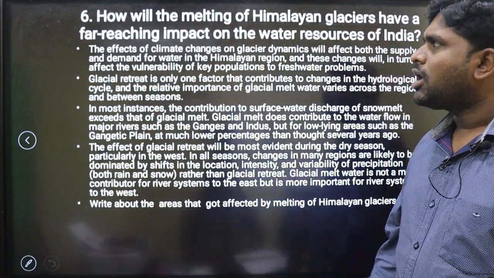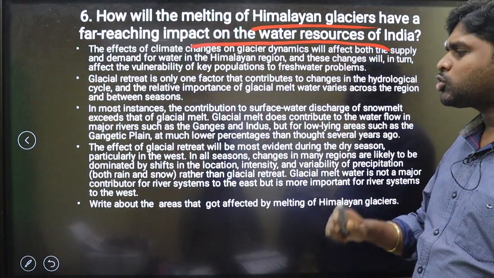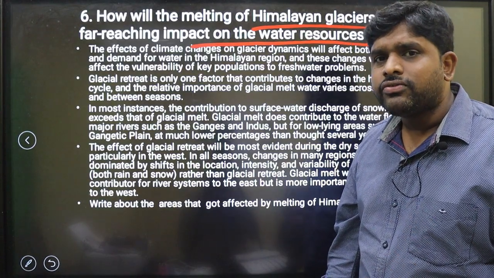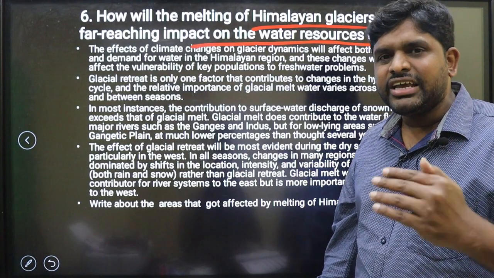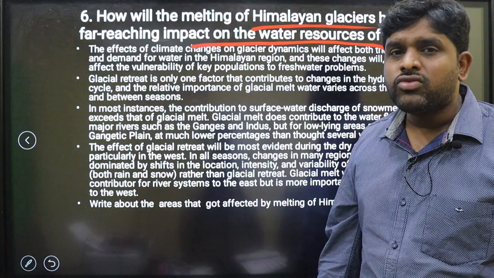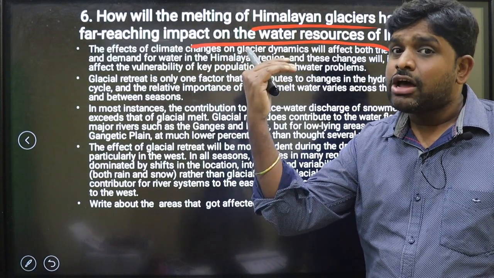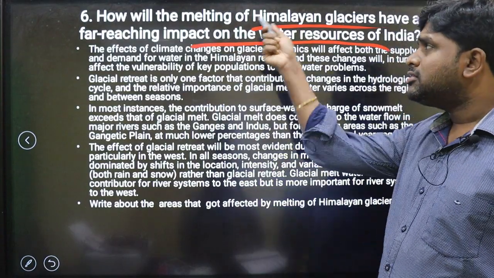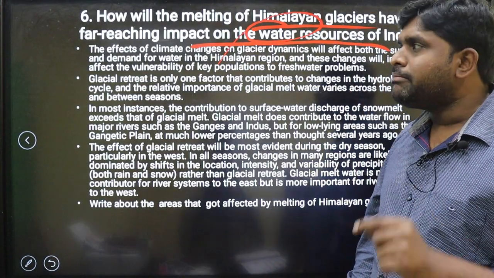How will the melting of Himalayan glaciers have far-reaching impact on the water resources of India? Glacial retreat, the melting of the Himalayas, is having a higher impact on the low-lying areas. Flooding is happening because of the Himalayan mountains. Because of the melting of the Himalayan mountains, the cold breeze which is coming from Central Asia is now entering into the northern parts of India. So this melting of the Himalayan mountains is having a higher impact on the Indian mainland.